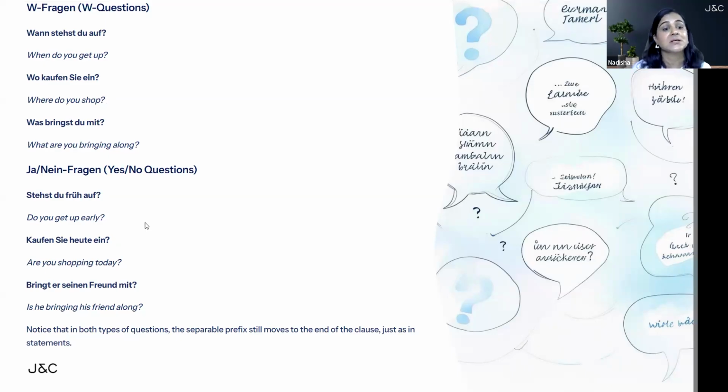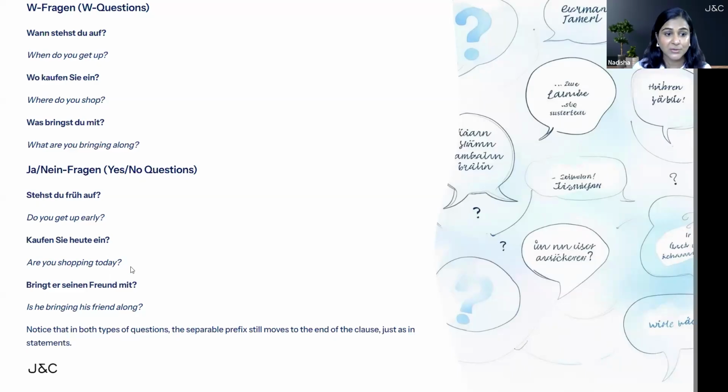The next example is kaufen Sie heute ein? Einkaufen is the Trennbare verb here, and ein is the prefix which will move at the back. And in yes-no question, base verb comes at first place. So that's why kaufen is coming at first place and it is conjugated based on the subject Sie. That is why it is taking en ending. Kaufen Sie heute ein? Are you shopping today? Ended with a question mark.